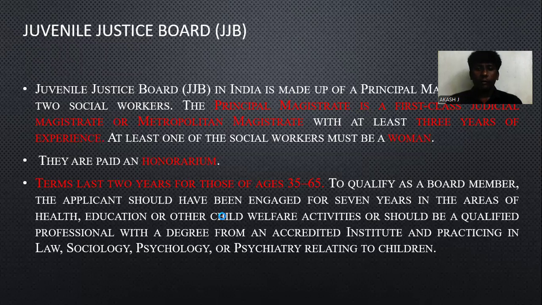Before going to the next part, let me slide it slowly. Let me see some other parts in the JJB. The JJB plays a major role because, as the main body of the JJ Act, it decides whether the children have to go to the observation home or special home, because the judgment is given by this board. The judge is the principal magistrate, of first class, an expert with at least 3 years of experience related to children, and they must have knowledge of concepts related to children.